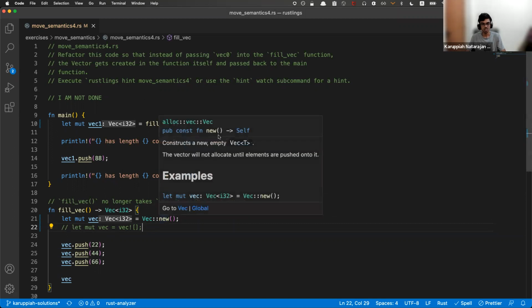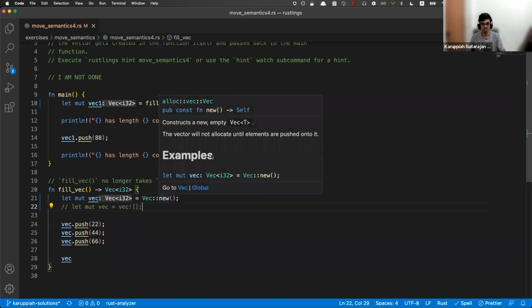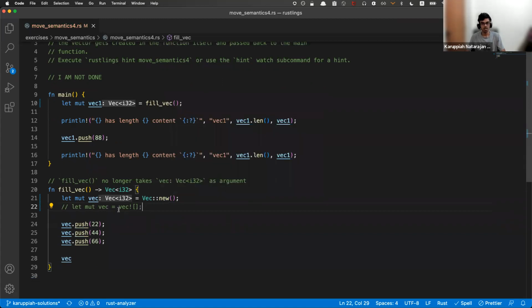And this is a vector concept. I'm not sure if this is called a method or what, something to check out. And this is a macro for sure. Anything that has a bang looks like it's called a macro. I don't know what macros are in general in languages. I've not done much with macros in any other languages.